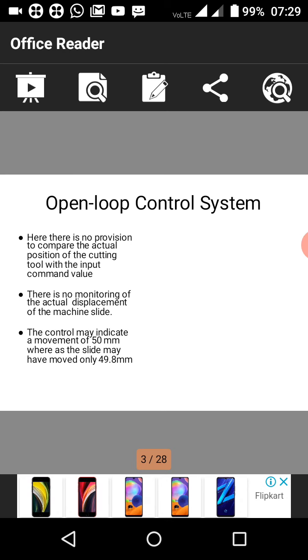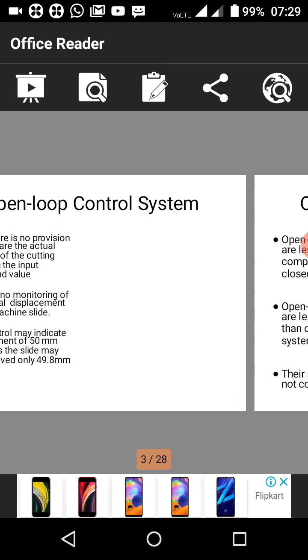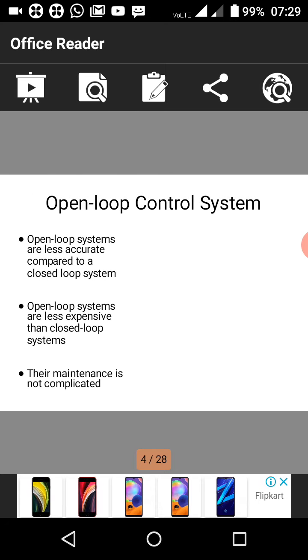In open loop system it refers to the system using a stepper motor, when the communication between the control system and motors is one way. So it works on the basis of a stepper motor when the communication between control system and motors is one way. Okay, that is called open loop system.